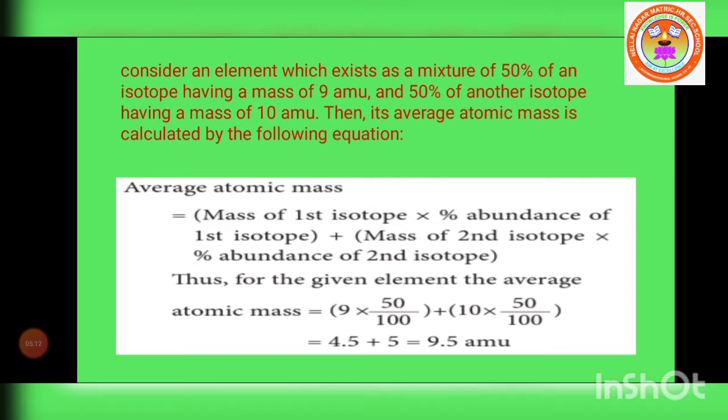Its average atomic mass is calculated using the general formula.